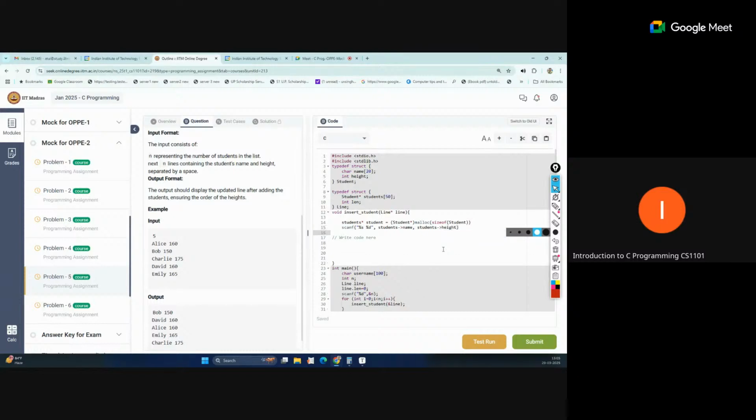This is the reading part. We are reading our student information.